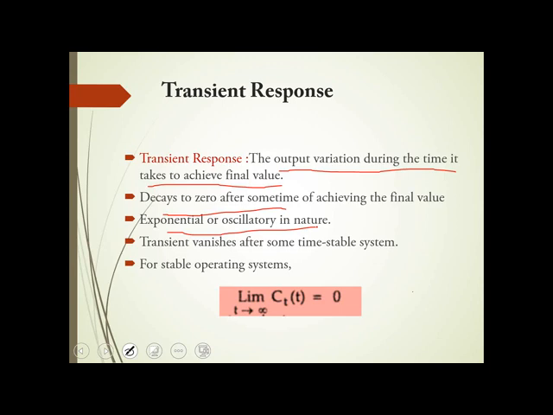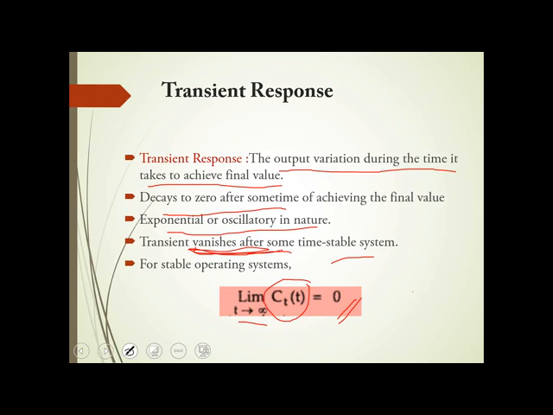For a stable system, your transient should die out. As time tends to infinity, the transient response should be 0, it should vanish. This is your transient response.